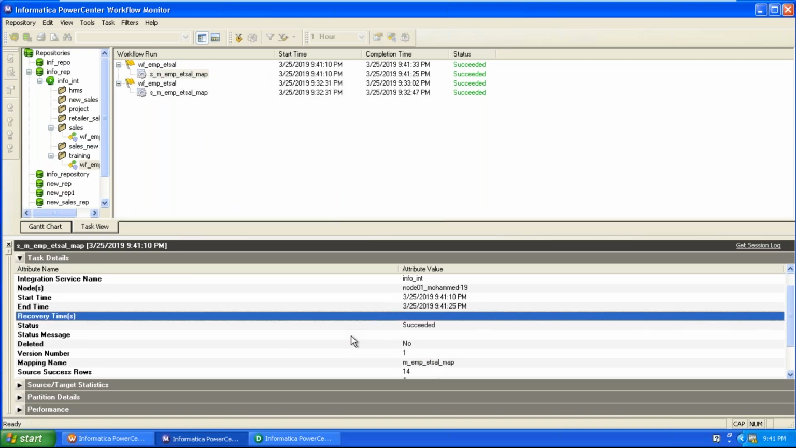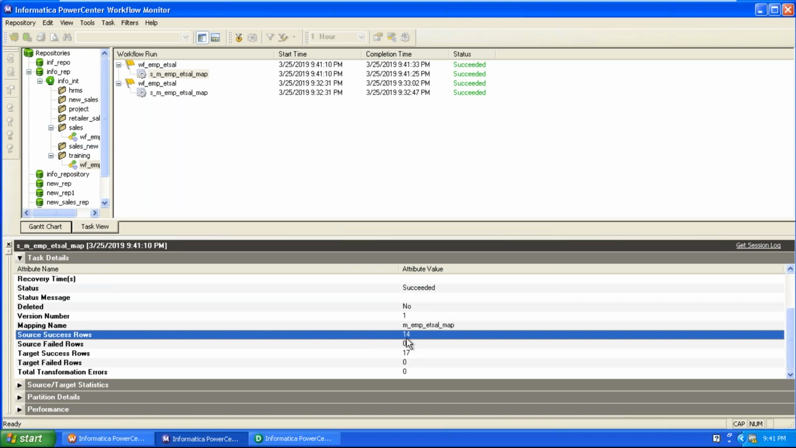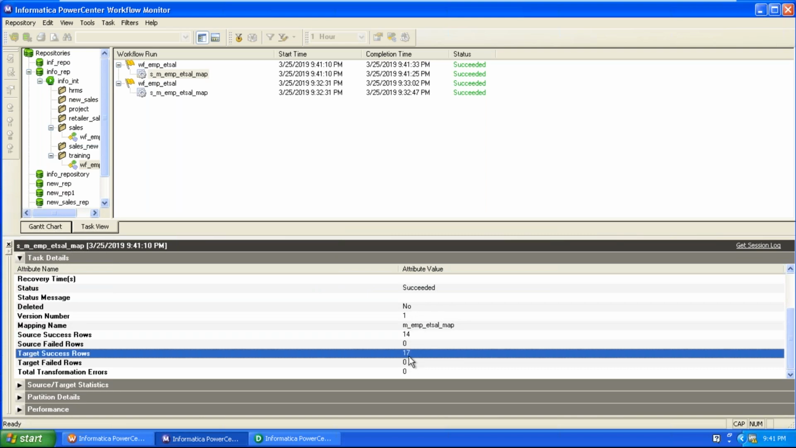Now go to run properties. 14 rows extracted, 17 rows loaded to the target. 17 rows means here we have two target tables. One target table is loaded at a very detailed level, the second target table is loaded at summarized level.